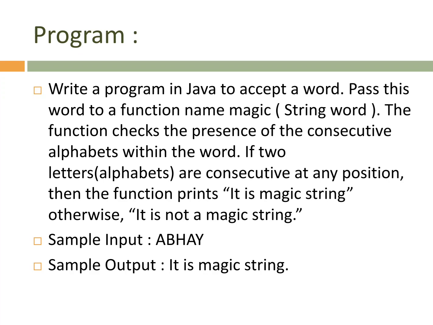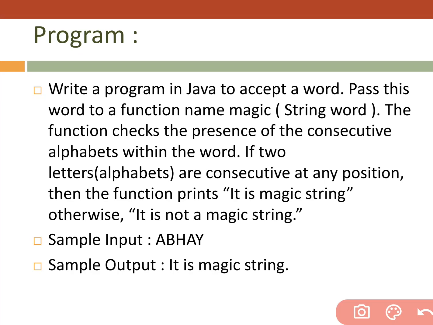The question says that if the word contains consecutive alphabets, then that word is a magic string. Consecutive means a letter next to another letter, so if I write A, then the next letter is B. A letter with the next letter together is consecutive, next to each other, A and B.